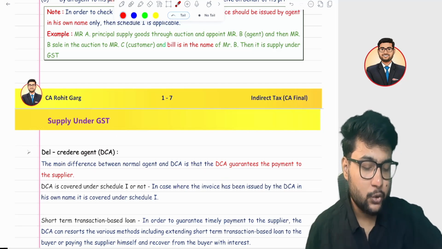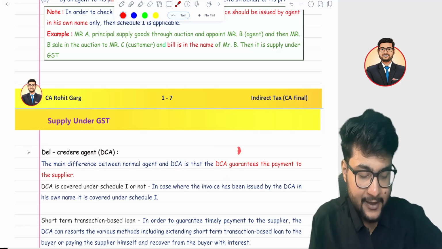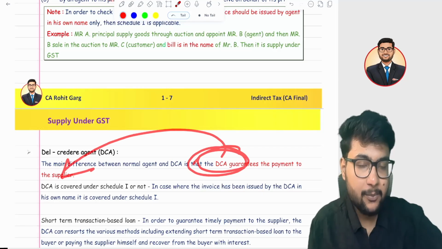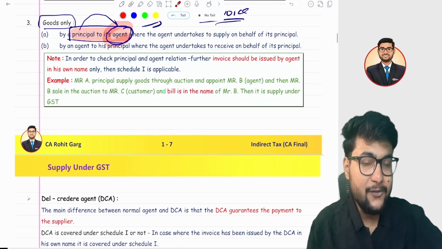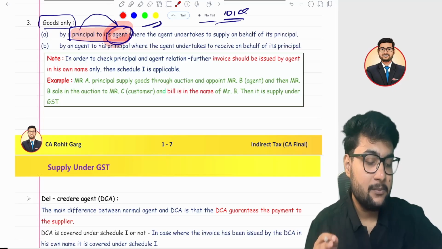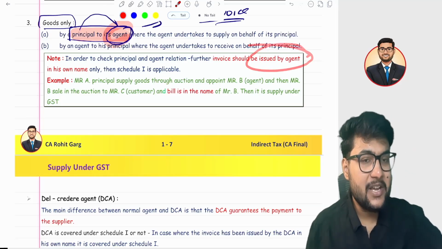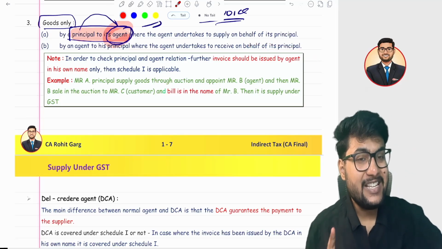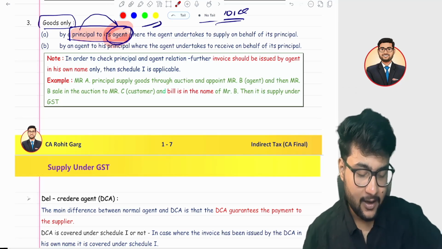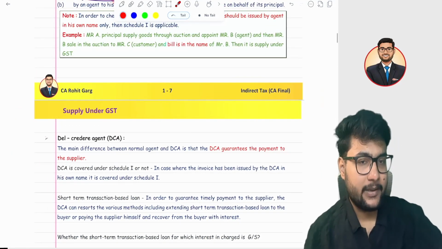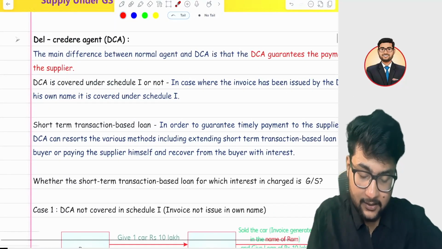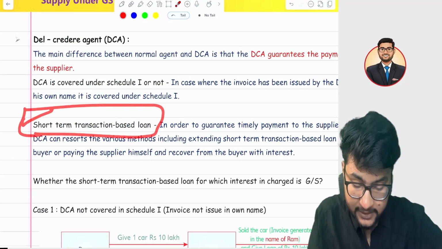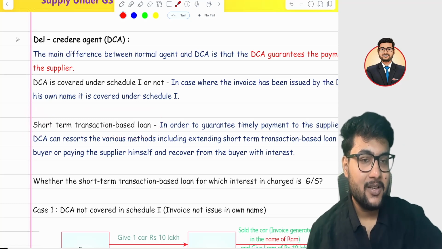But now the question is, sir, if the del credere agent supplies on behalf of the principal, whether it is a supply or not, the same concept will apply if there is a principal-agent relationship. It means if the agent issues the invoice in his own name, in that case it is a supply, covered under Schedule 1. Apart from that, it is not a supply. But there is a very, very tricky point in it. The tricky point here is short term transaction based loan.